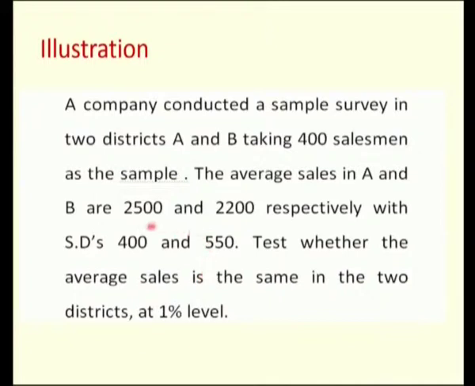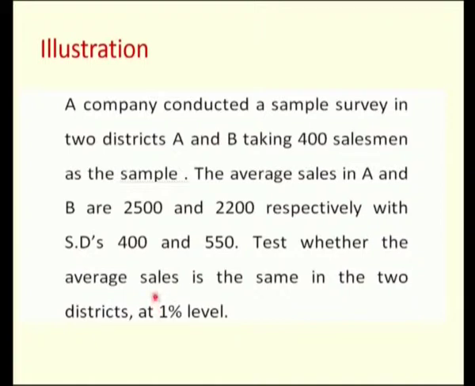So, here we know the population standard deviations as 400 and 550. So, we have already known the standard deviations; we are not going to calculate the standard deviation from the sample. Test whether the average sales is the same in the two districts at 1% level of significance.